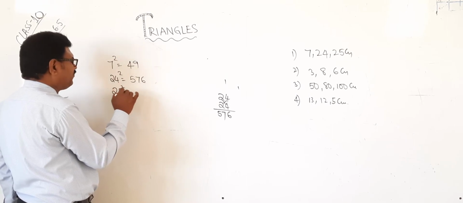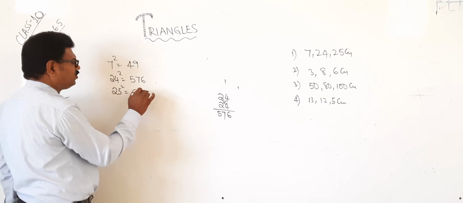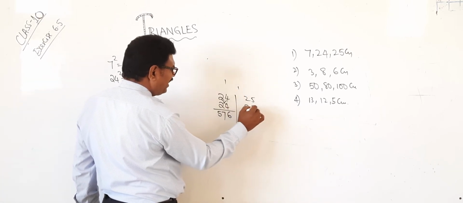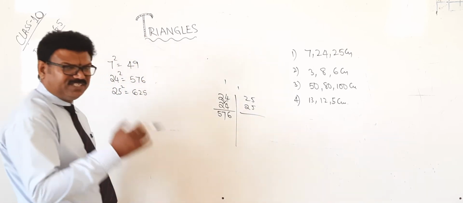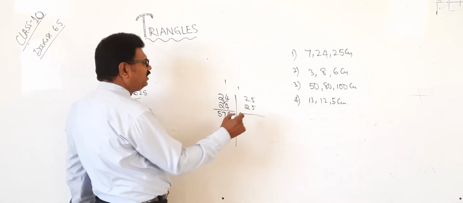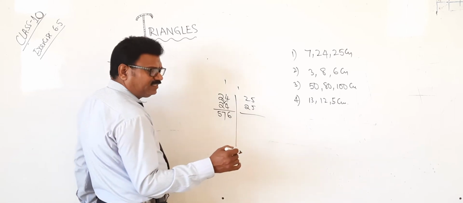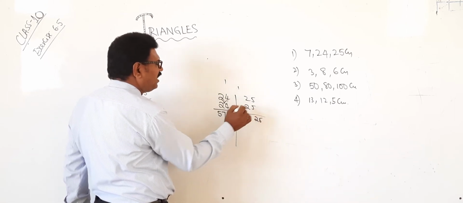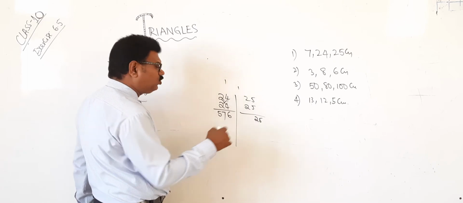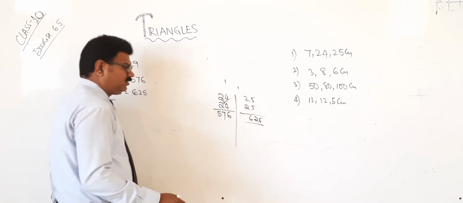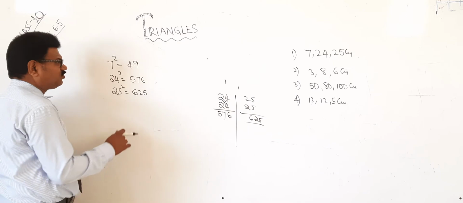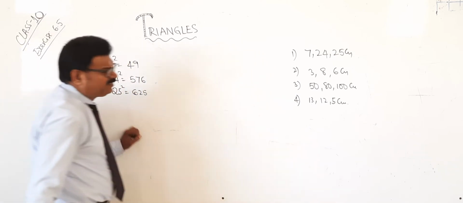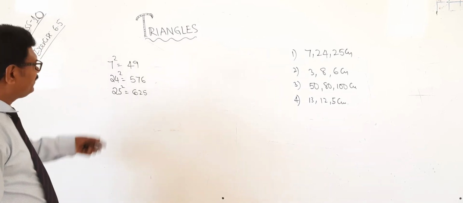Next, 25 square. 25 square we already know is 625. How to find out, I will also show. 25 into 25: if the last digit is 5, the trick is very simple. 5 fives are 25. After 2, what will come? 3. 2 threes are 6. That's all. Okay? Therefore 625. We will see now whether if you add any 2, will it become the bigger side?